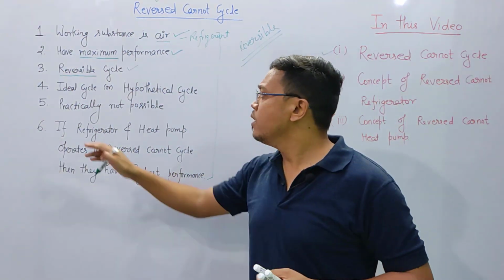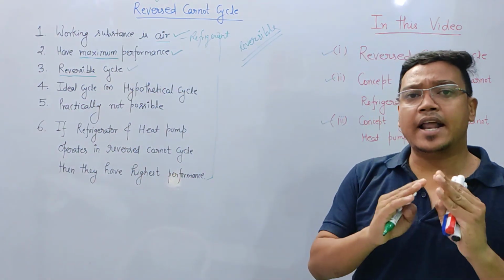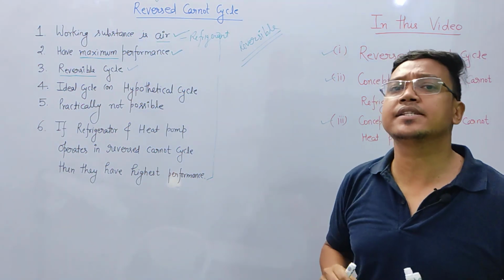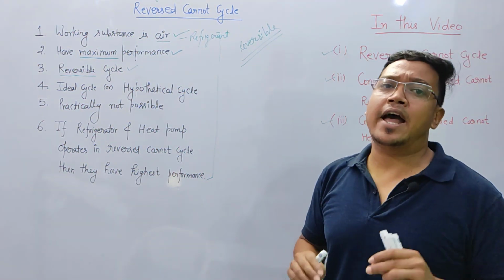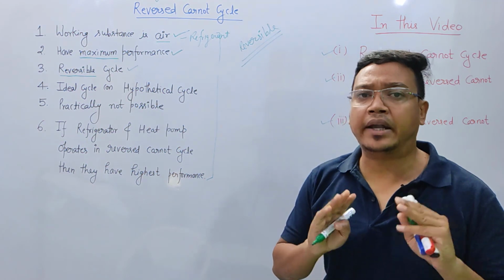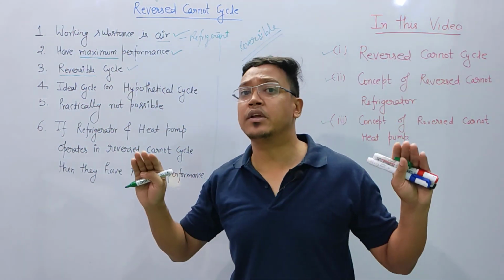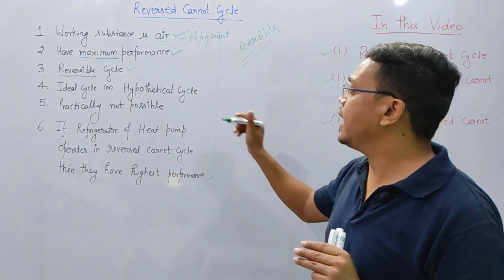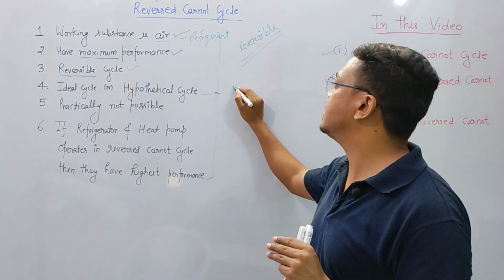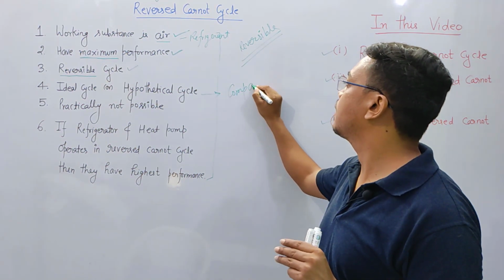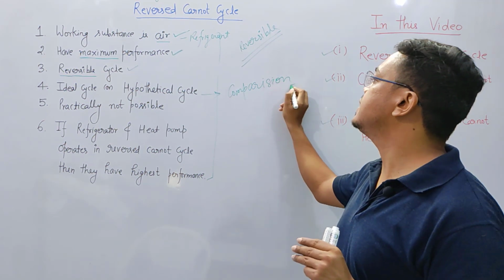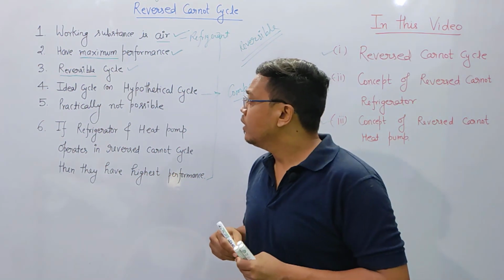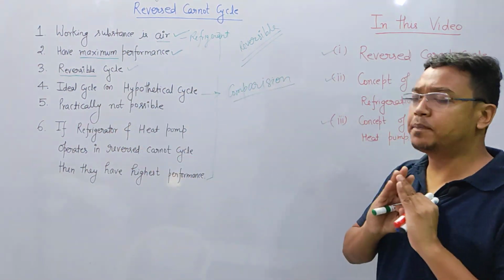Okay. Now, Carnot cycle is an ideal cycle or hypothetical cycle. It means this cycle has no practical application. Practically this cycle is not being used. But this cycle is used for comparison purpose. Okay. Now I have already written practically not possible.